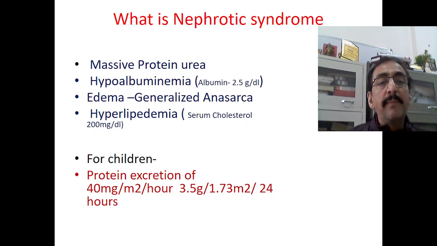Another important feature is hyperlipidemia. There will be hyperlipidemia because the body is losing more proteins, and because of the protein loss, the liver has to work more. That means some amount of the lipids get converted into proteins, and in the process a lot of fat derivatives like cholesterol are released into the blood.